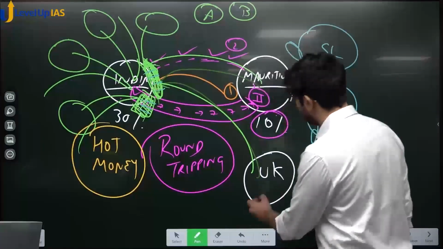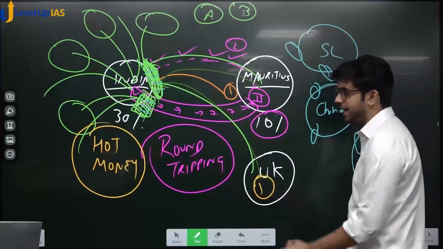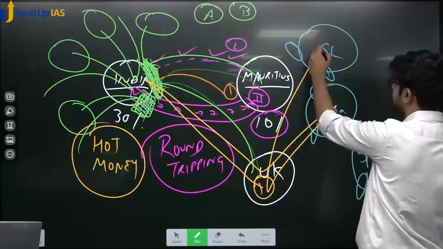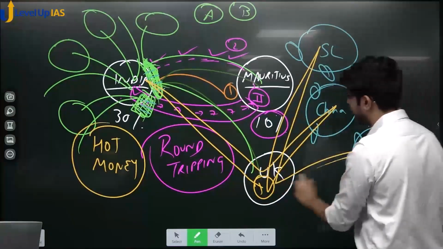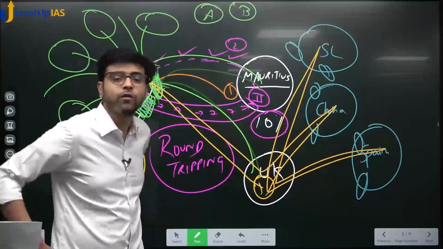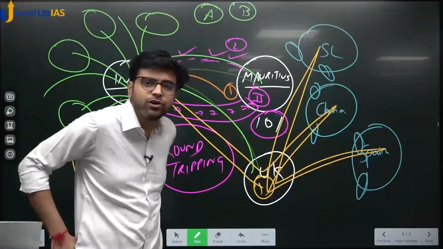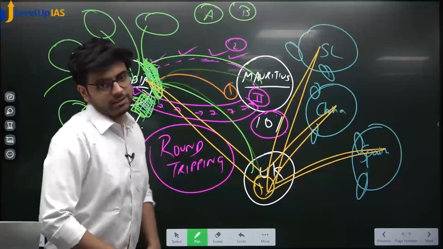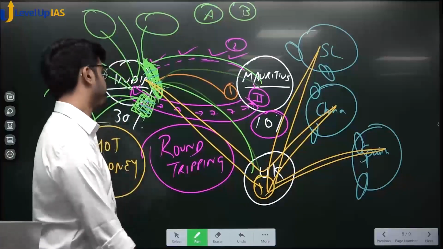So for example, I am an investor in the UK. I invest today in India, tomorrow I remove and I invest in China. I remove, I invest in Sri Lanka. I remove, I invest in Spain, I remove. This is good for me but harmful for all these countries, because how will they plan their fiscal policy if they are not sure of the money's duration? So this is hot money. Do you understand hot money?